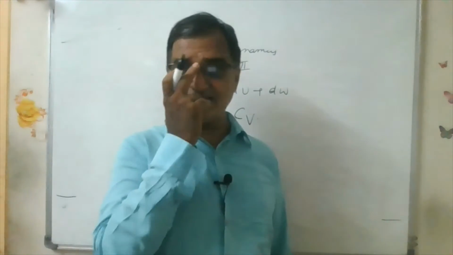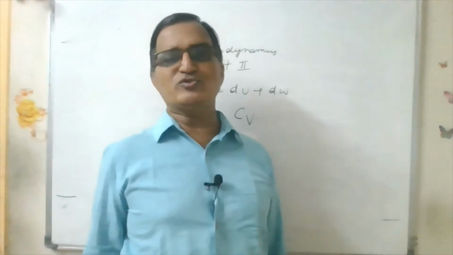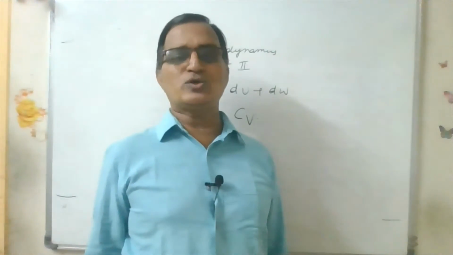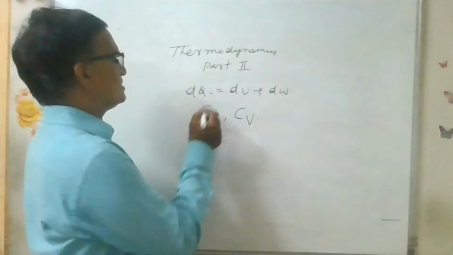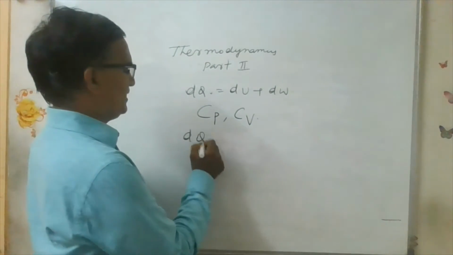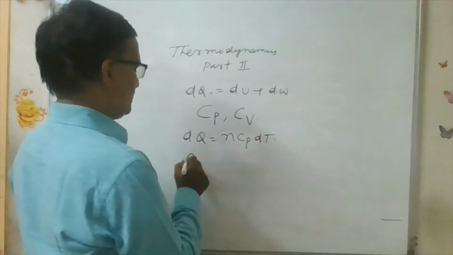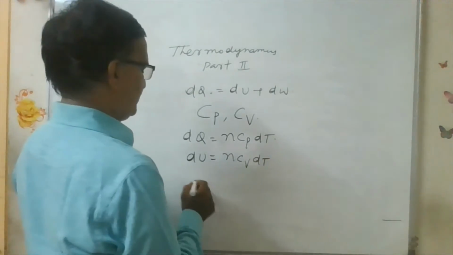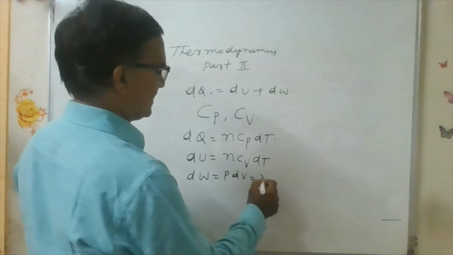If a gas is heated at constant pressure, the heat energy is used for two purposes. One is to increase the internal energy and also to do work for the expansion of the gas. Now here, dq is equal to nCp dT, dU is equal to nCv dT, and dW is equal to PdV or nR dT.